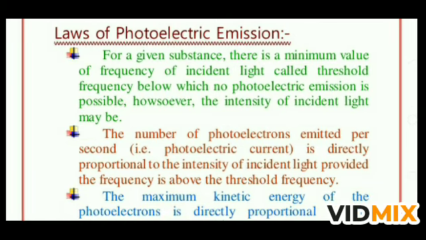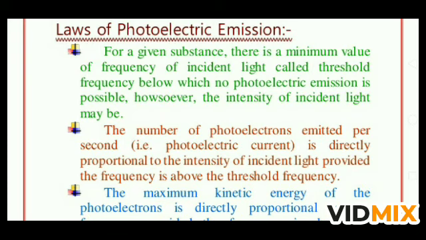For a given substance there is a minimum value of frequency of incident light called threshold frequency, below which no photoelectric emission is possible howsoever the intensity of incident light may be. So as you had seen in the experiment, till the frequency is not reached at which the emission takes place, the electron will not emit from the metal surface.